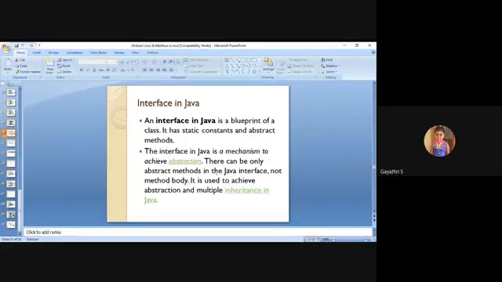The interface in Java is a mechanism to achieve abstraction. There can be only abstract methods in the Java interface. This is the difference between abstract class and interface. In an interface there can be only abstract methods, no method body. As usual, abstract method means no method body. It is used to achieve both abstraction as well as multiple inheritance in Java.